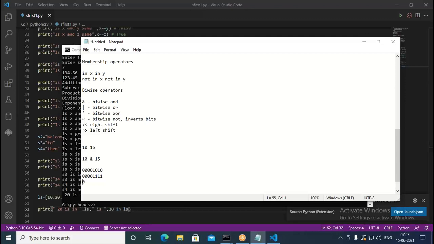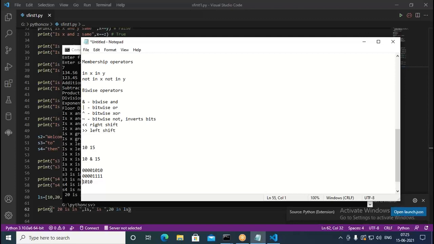Okay. Now next thing, in the twos place we have 1, and in the second number also 1 in the twos place. 1 and 1 is 1. Then in the first number in the fourth place it is 0, but in the second number in the fourth place it is 1, but the result is what here? 0 only. Similarly, in the eighth place, in the first number 1, in the second number also 1, and 1 and 1 is going to be 1.